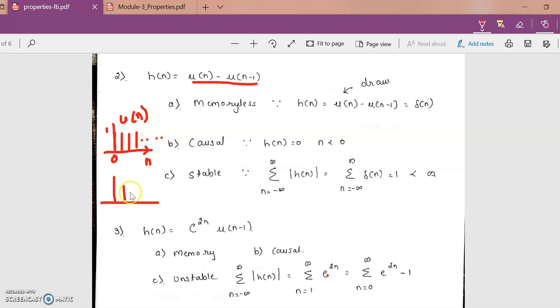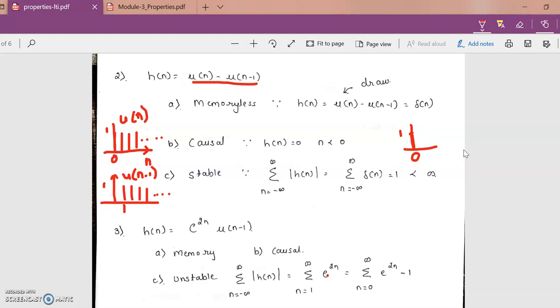So u of n minus 1 is a signal simply shifted towards the right by 1 unit. So instead of starting at 0, now my signal starts at 1. Amplitude value is 1. It goes on till infinity. So this is my signal u of n minus 1. I leave it to you to subtract both these signals. If you subtract them, you are going to get only one particular stem of amplitude value 1, and it is put at 0. This is the signal you are going to get.